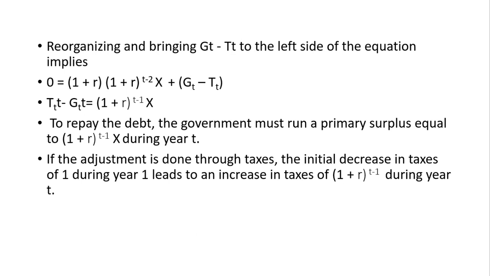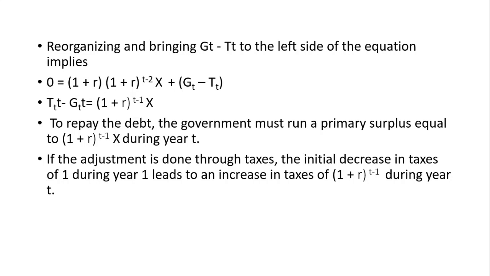So reorganizing and bringing GT minus TT to the left hand side of the equation, we can take TT minus GT to the left hand side. Then it becomes TT minus GT is equal to 1 plus R into 1 plus R to the power T minus 2 times X. So 1 plus R gets combined, and it becomes 1 plus R to the power T minus 1 into X.